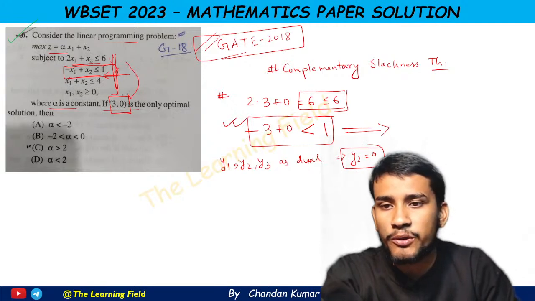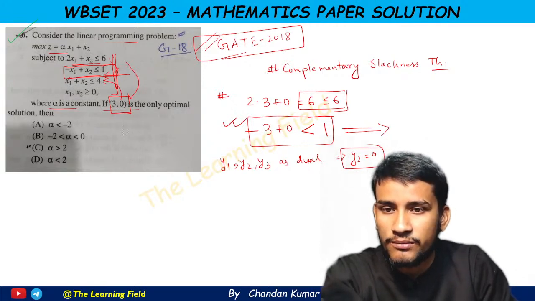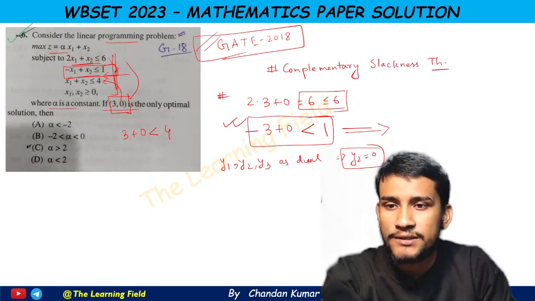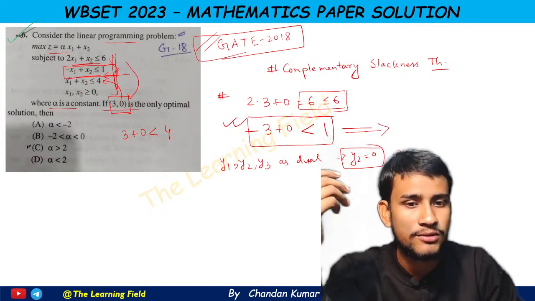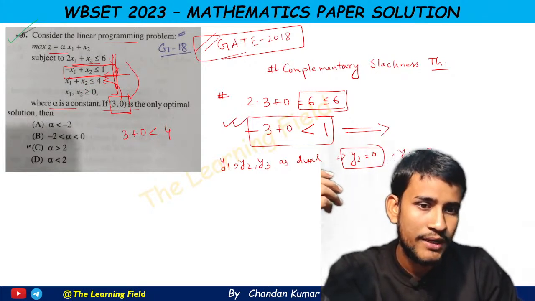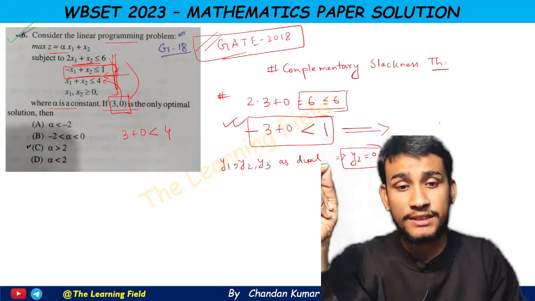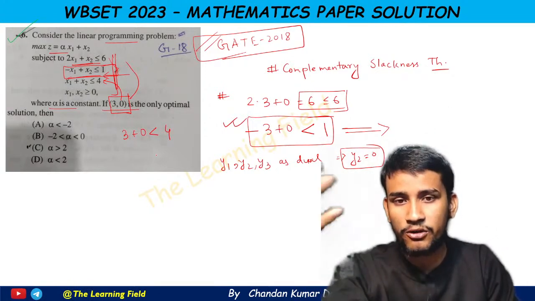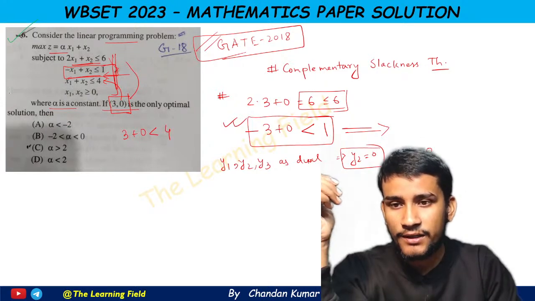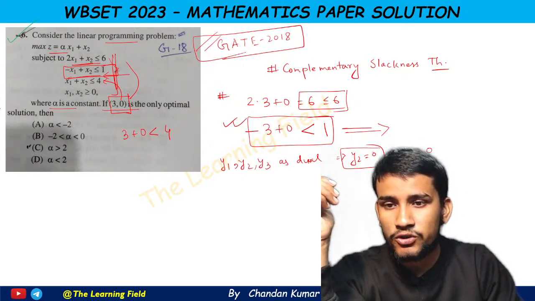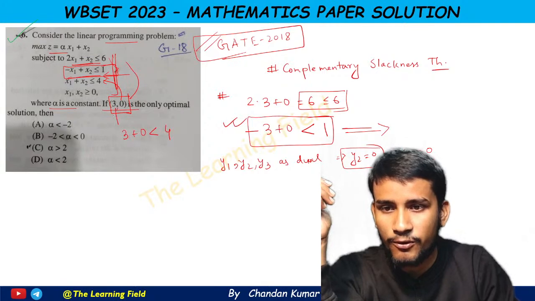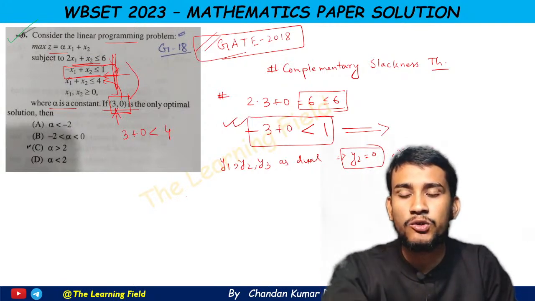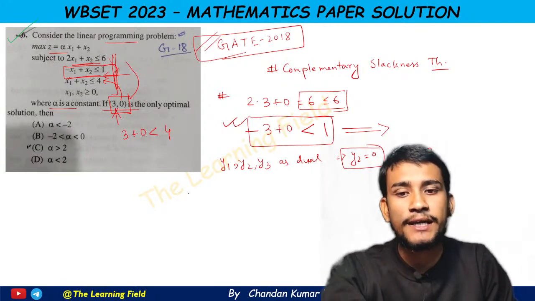Now if we put the optimal solution in the third constraint, it also gives 3 plus 0, which is strictly less than 4. That means the third dual variable is also 0, that is y3 equals 0. Another part of this theorem is that if non-zero values occur in the optimal solution, then the corresponding dual constraint holds with equality.